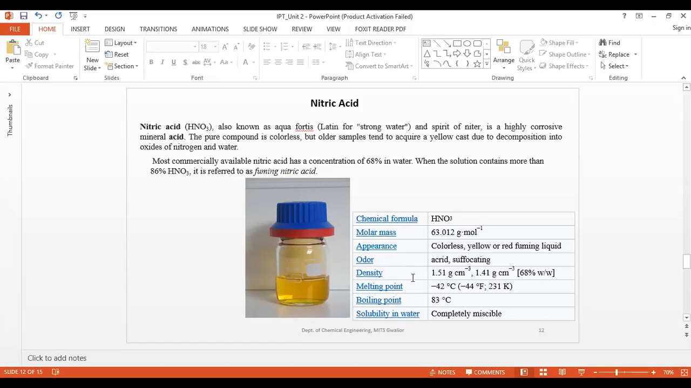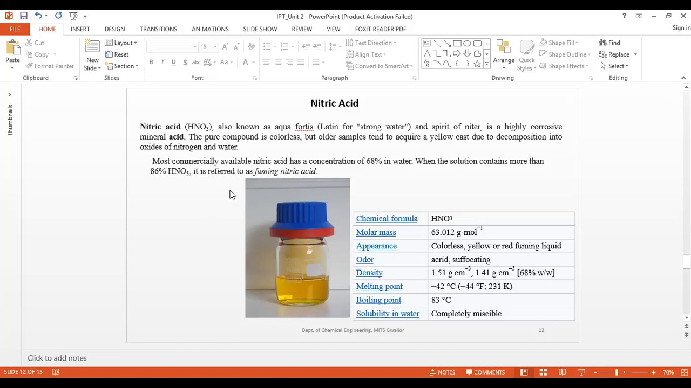Okay, and density 1.51 gram per centimeter cube. It varies to 1.41 gram per centimeter cube at 68% by weight concentration. Melting point is -42 degrees Celsius, so at room temperature you will get it in liquid form. Boiling point is 83 degrees Celsius, so after 83 degrees Celsius it will be converted into gaseous form. Solubility in water: this is completely miscible.